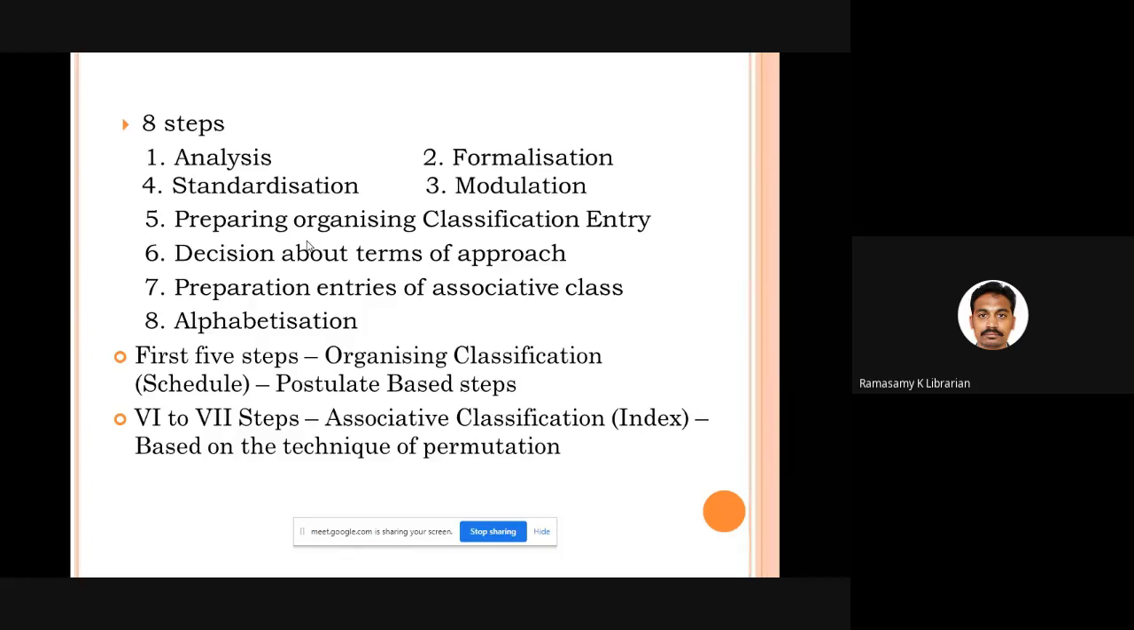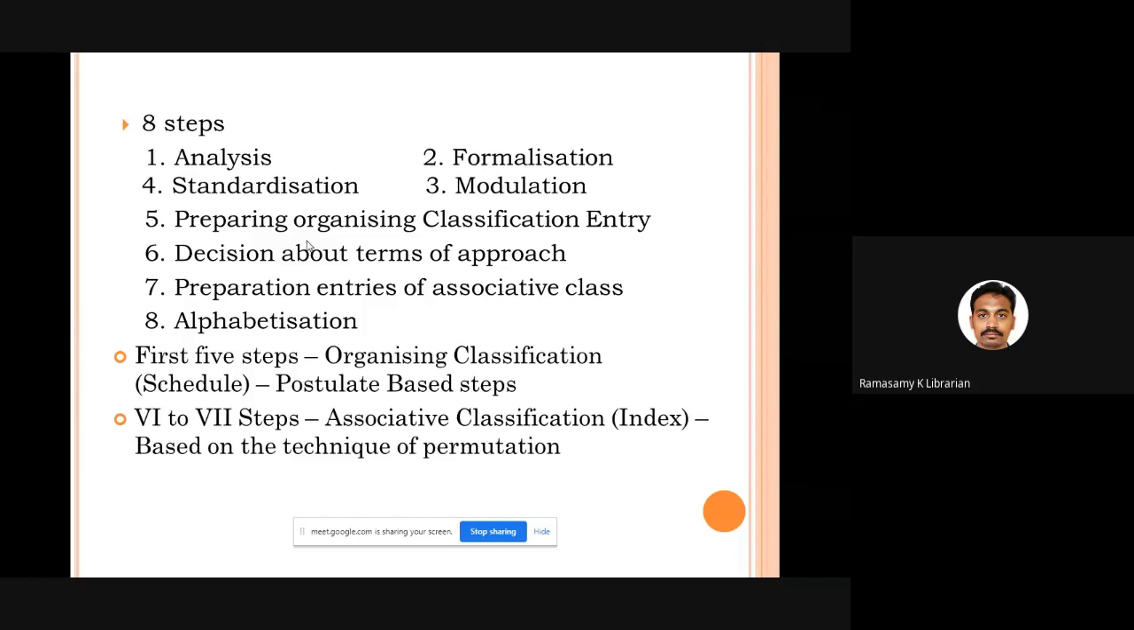The result of the 5th step is the organizing classification schedule. Just like what you see in part 2 of Colon Classification, you will see the results at the end of the 5th step. The last 3 steps are decision about terms of approach, preparation of entries of associative classification, and then alphabetization. The last 3 steps are based on the technique of permutation. What is permutation? You will change the words. The first word will become the second word, the second becomes the third. That way you will shunt the words. So based on permutation, the last 3 steps are given.